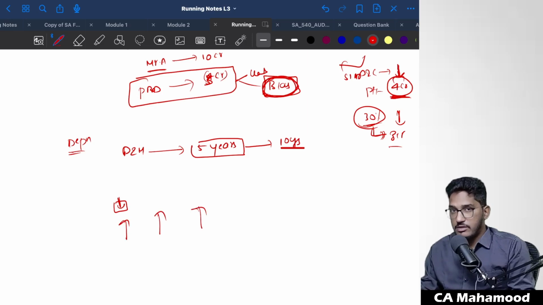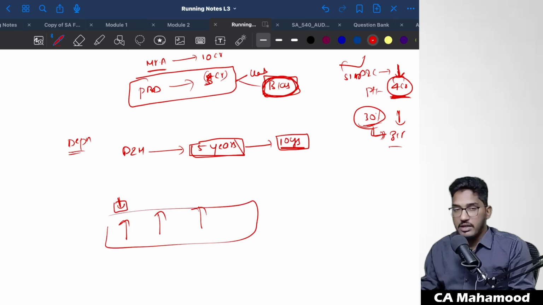So here also, instead of making a genuine assumption of 5 years, they are making a biased selection. They are being not neutral. They are showing bias towards 10 years of useful life in order to manipulate the picture shown by the financial statements. So we are going to call this management bias.